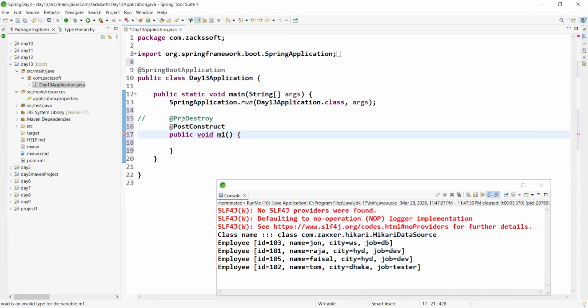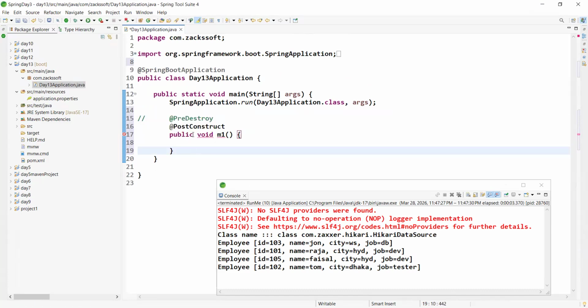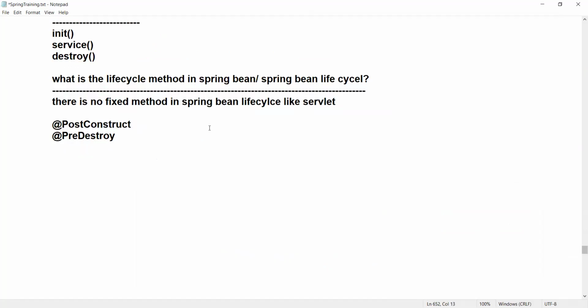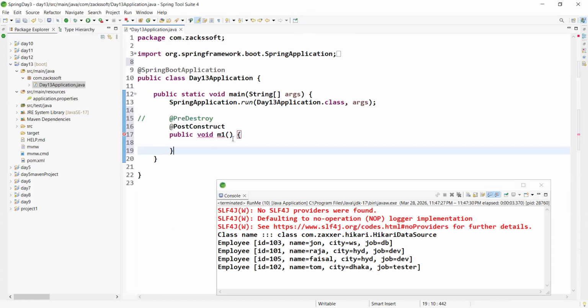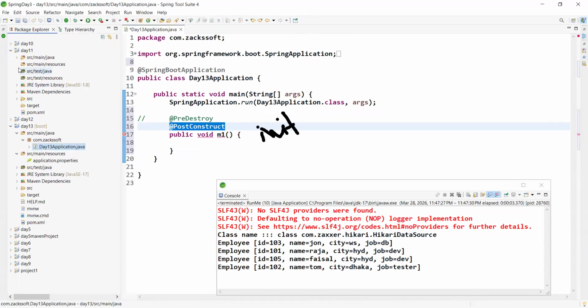In Spring, mainly, or you can say minimum, there are two life cycle methods, and the name is not fixed. The name can be anything, like M1, M2, M3, right? If we define post construct, you can consider this is the init method. And if we define pre-destroy, then you can consider this is the destroy method, right?